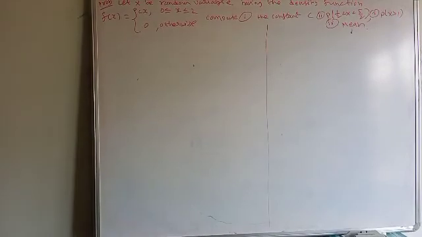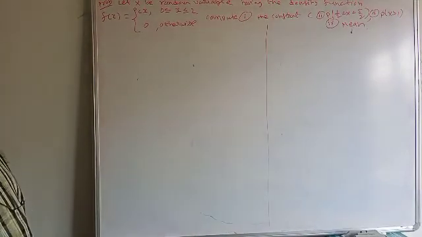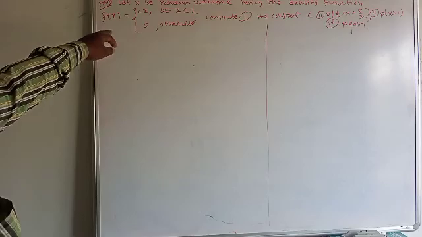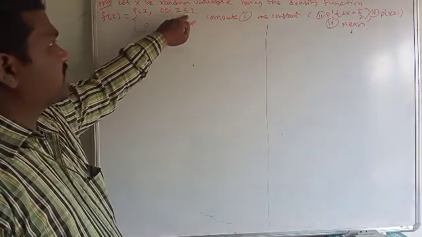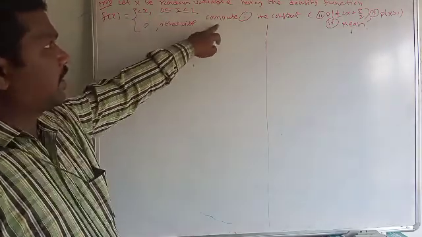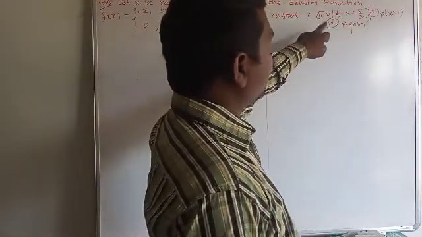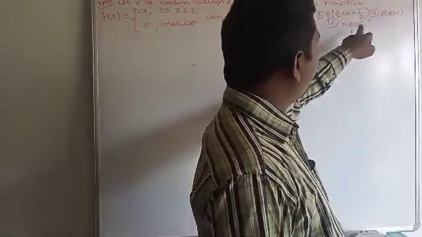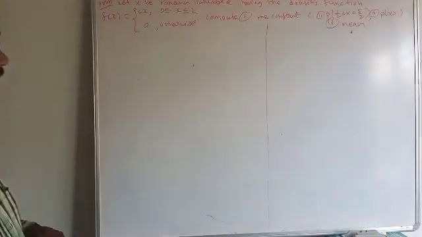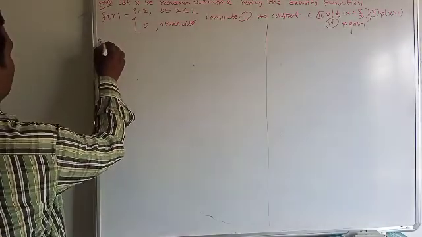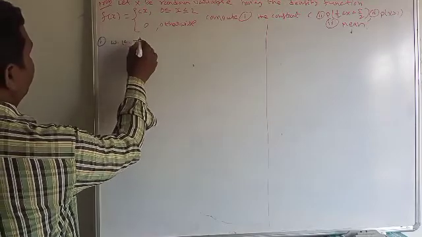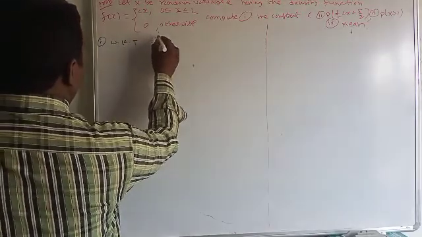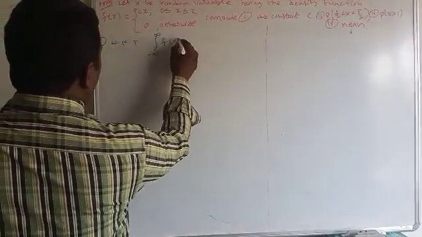Next problem. Let x be the random variable having the density function f of x equal to cx, for 0 less than or equal to x less than or equal to 2, and 0 otherwise. Compute the constant c, the probability of 1 by 2 less than x less than 5 by 2, the probability of x greater than 1, and the mean. First we calculate c, because we know that integral minus infinity to infinity of f of x dx is equal to 1.